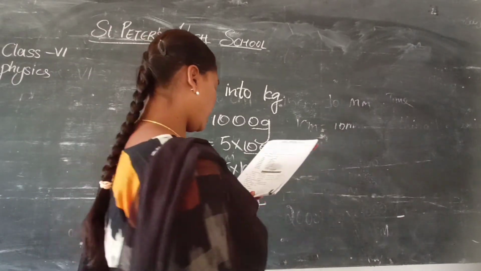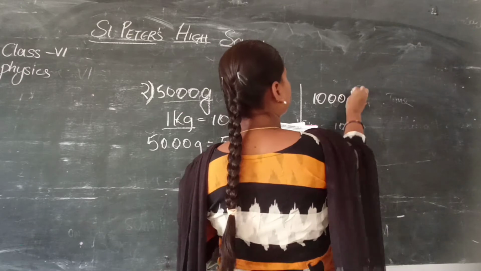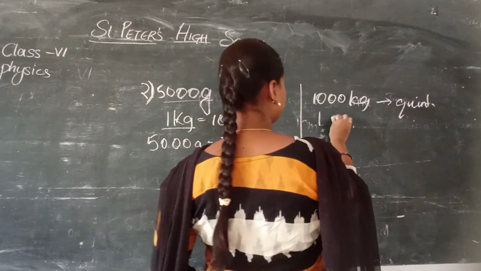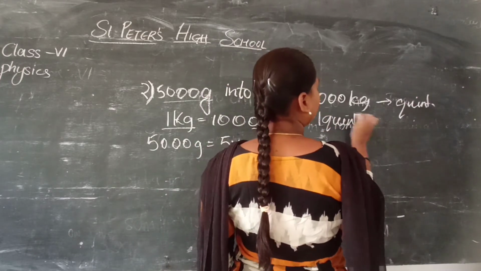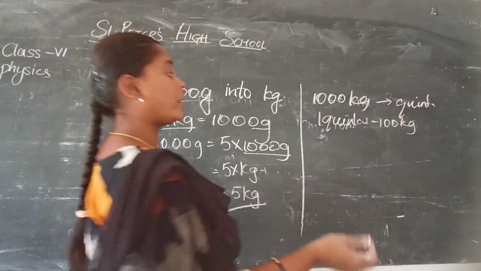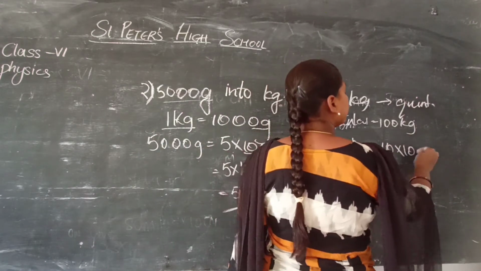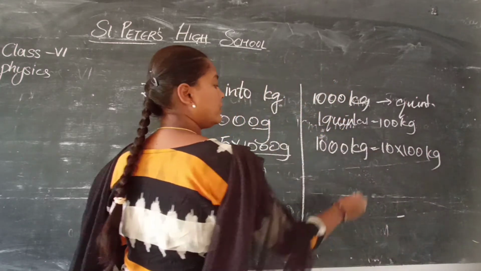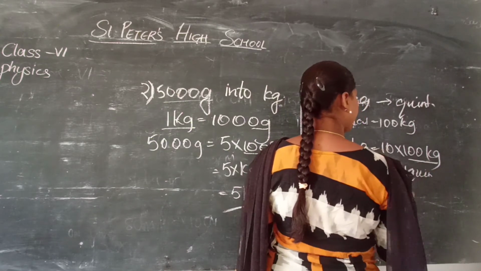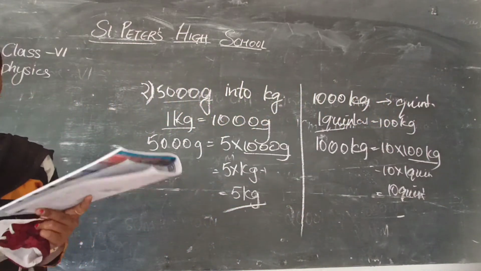1000 kg into quintal. Okay, 1 quintal is equal to how much? I have said 1 quintal is equal to 100 kg. Yes. Now we want 1000 kg, so 1000 kg can be written as 10 into 100 kg. Yes or not? Now 100 kg is nothing but 1 quintal. So 10 into 1 quintal, we can write it as 10 quintals. In the same way we did 1 hour into seconds. Okay.